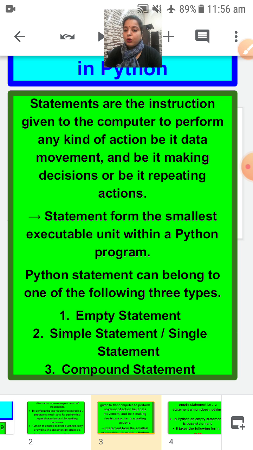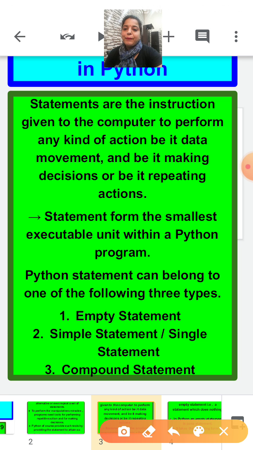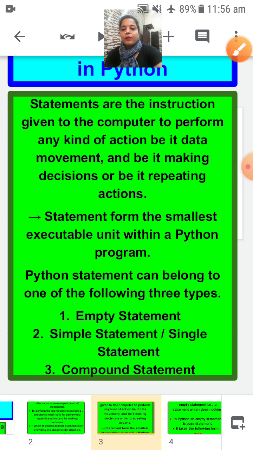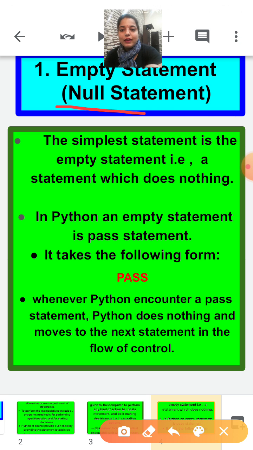A Python statement can belong to one of the following 3 types. These are the basic statements: empty statement, simple statement or single statement, and compound statement. Let's firstly understand the difference between empty statement, simple statement, and compound statement. Now, empty statement. An empty statement is also called a null statement. The simplest statement is the empty statement, a statement which does nothing. This type of statement actually does nothing, that is why it is called an empty statement.